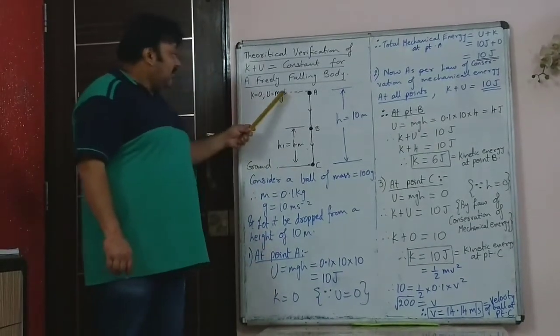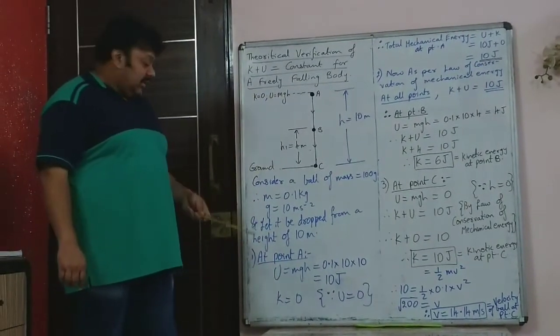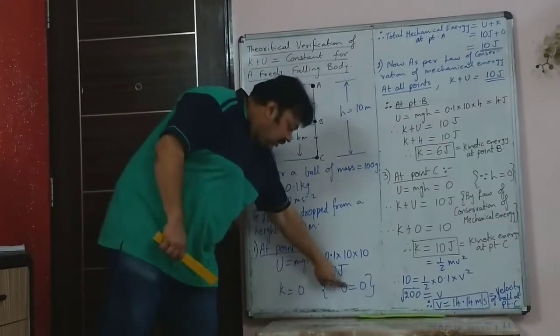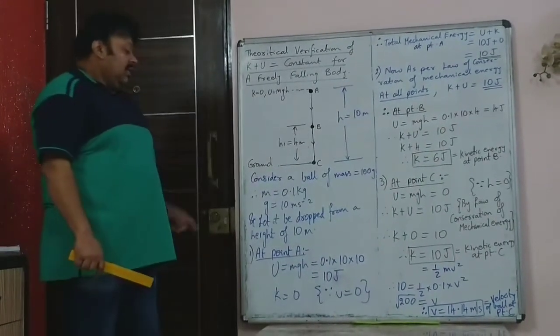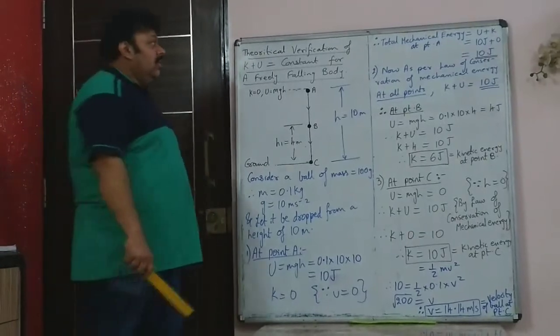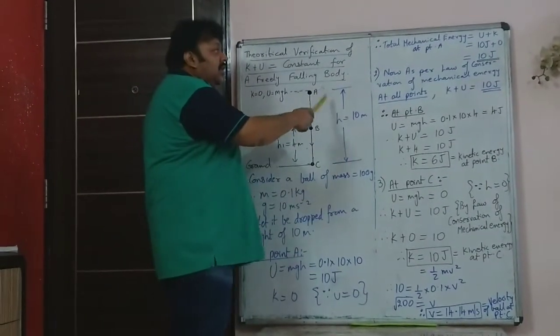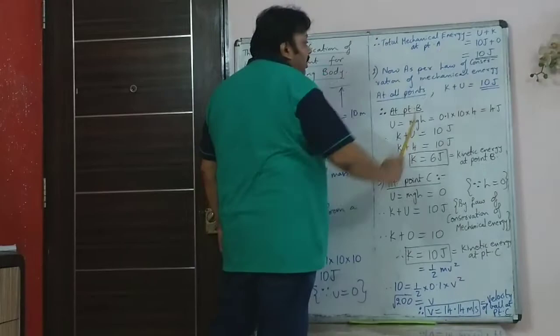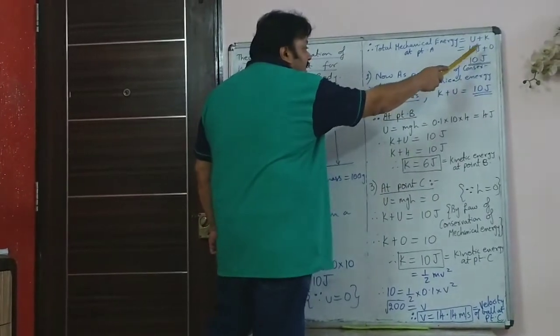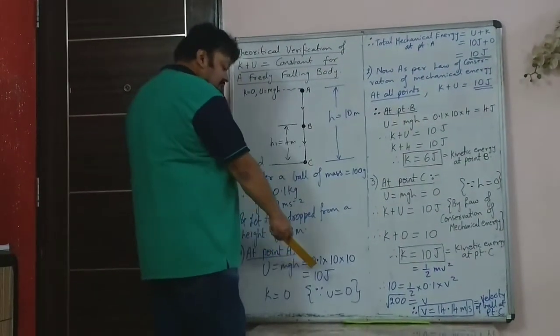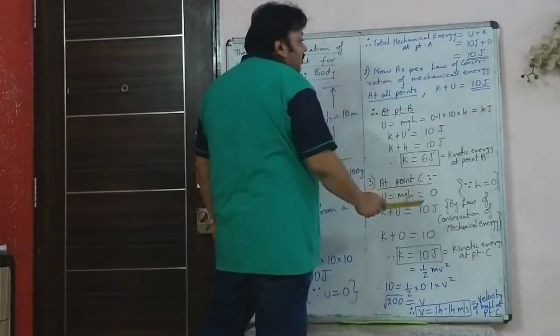So kinetic energy at point A, you already know it is 0, because the initial velocity, that is u, is equal to 0. So what is the total mechanical energy at point A? It is U plus K, which is 10 joule. Potential energy was 10 joule. Kinetic energy is 0.